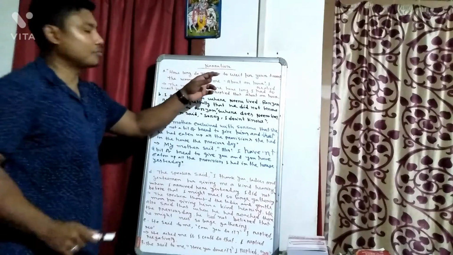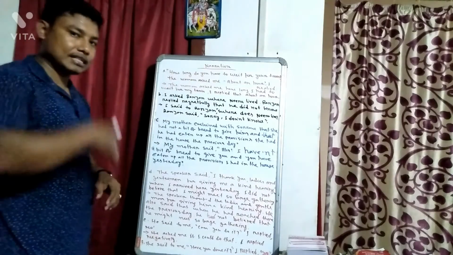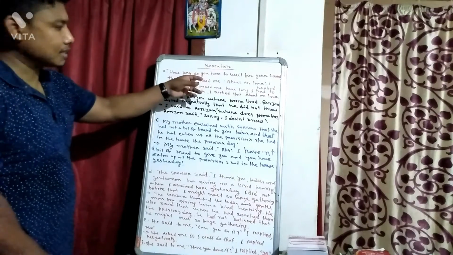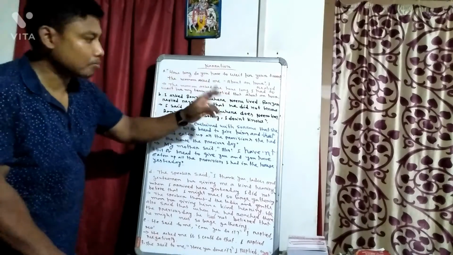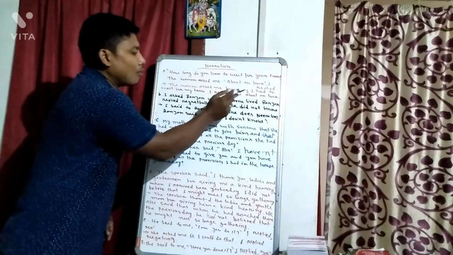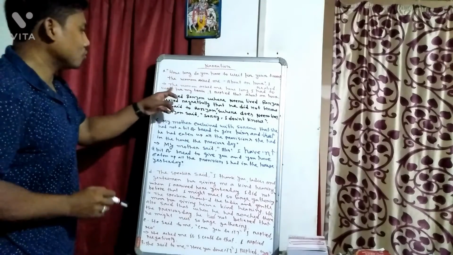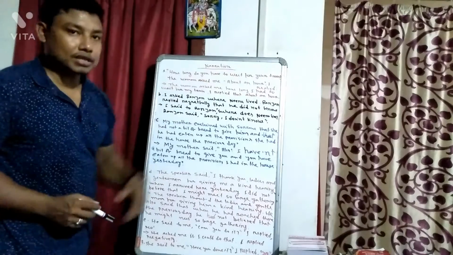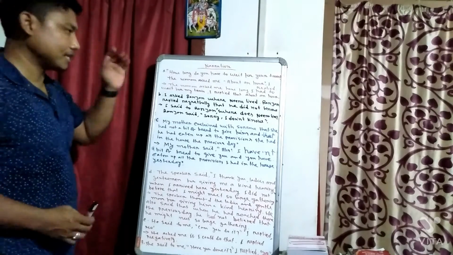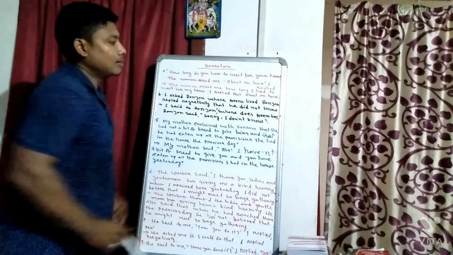If we get "have to" in direct narration, in indirect narration we have to write "had to". It is an interrogative sentence, written as "do you have to", but we have to write in affirmative form. So what will be the answer? The woman asked me how long I had to wait for my train. Here given "your train", so we have to write "my train". This part is completed. And the second part: "About an hour," I replied.